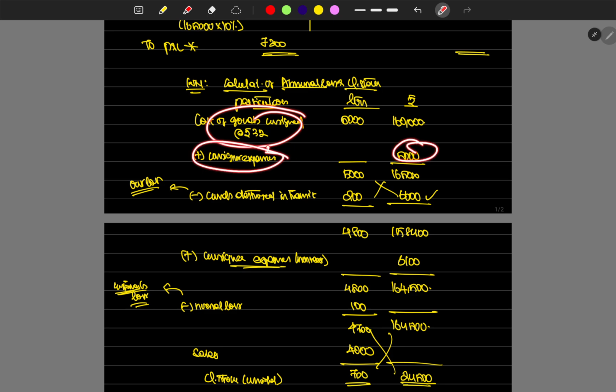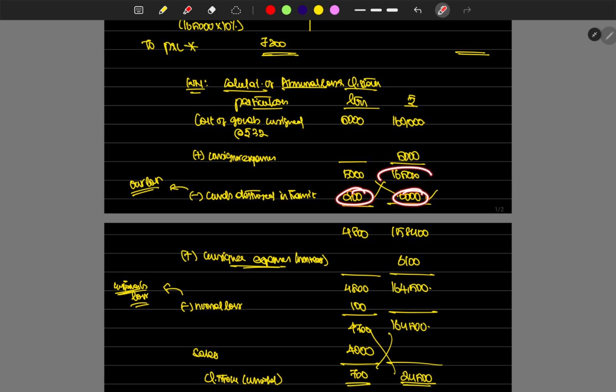That should be the cost of the total products, but in between, goods were destroyed in transit. So the destroyed value we have found from the total cost. Then there are expenses incurred by the consignee, but those expenses are only for 4,800 units. So 4,800 units cost rupees 1,64,500.